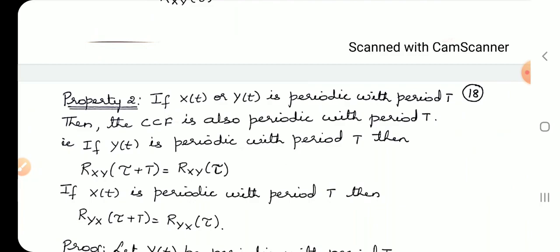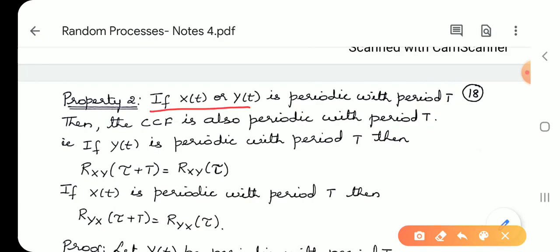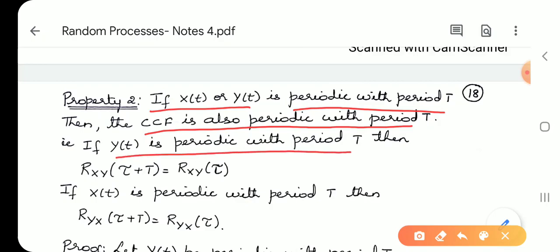If X(t) and Y(t) are periodic with period T, then the cross correlation function is also periodic with the period T. If Y(t) is periodic with time period T, then Rxy(tau plus T) is equal to Rxy(tau).